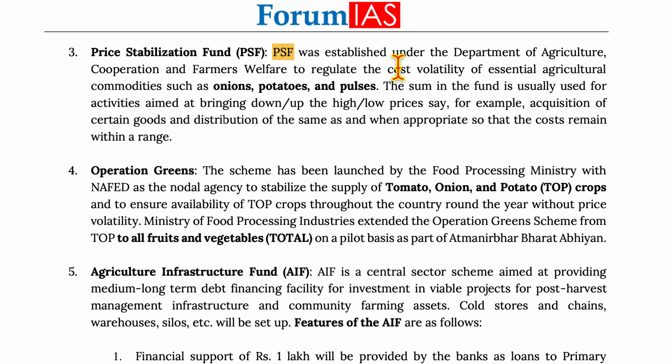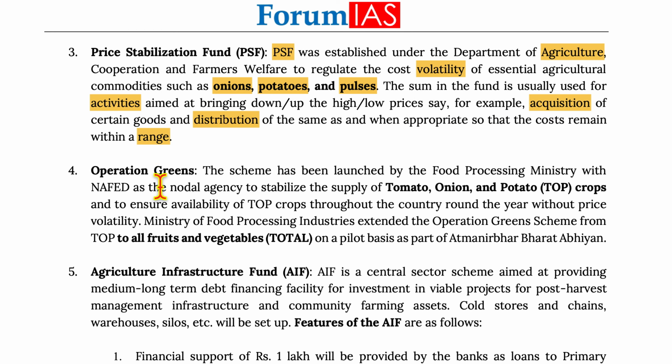Now, PSF was established under the Department of Agriculture, Cooperation and Farmers Welfare to regulate the cost volatility of essential agricultural commodities such as onion, potatoes, and pulses. The sum in the fund is usually used for activities aimed at bringing down the high and low prices. Say, for example, the acquisition of certain goods and distribution of the same when appropriate, so that the cost remains within a range.